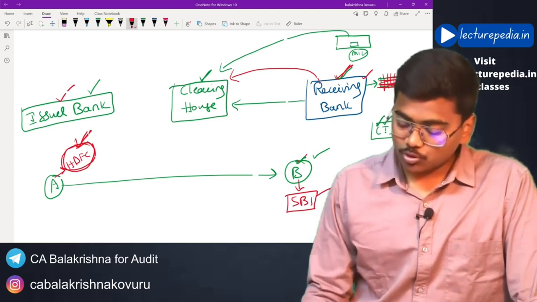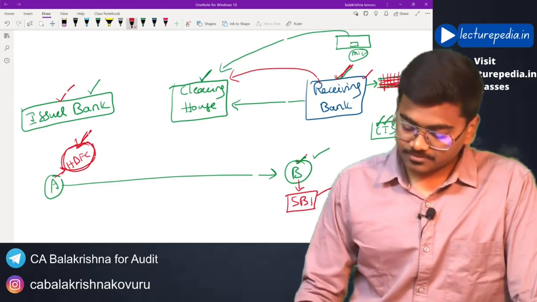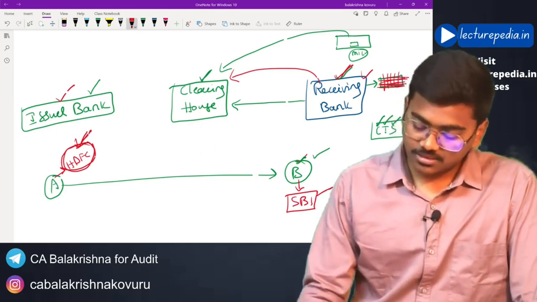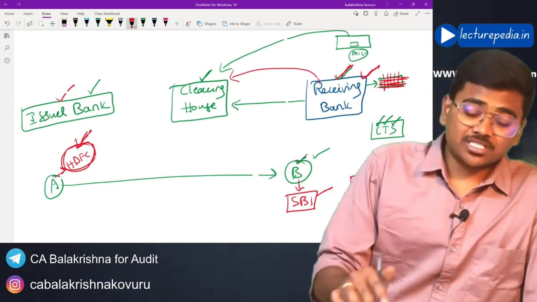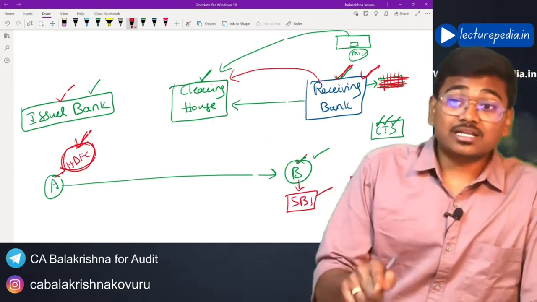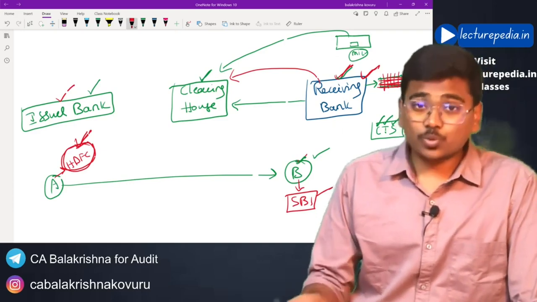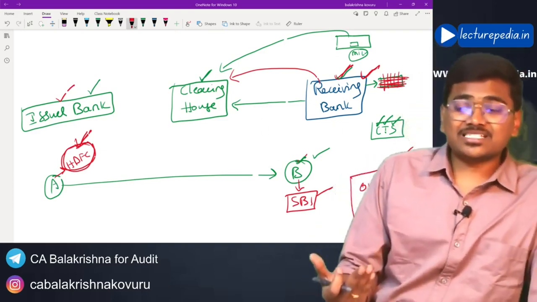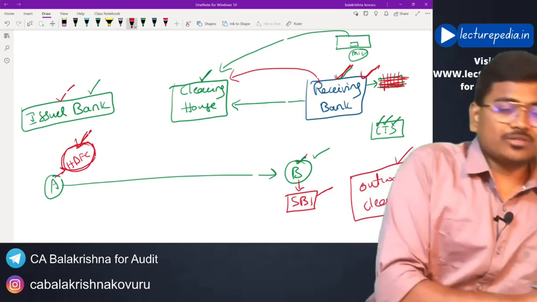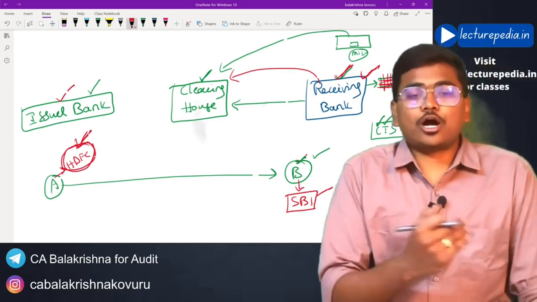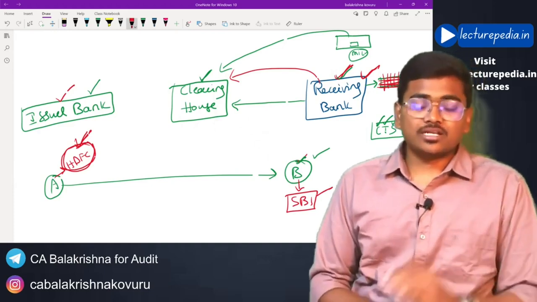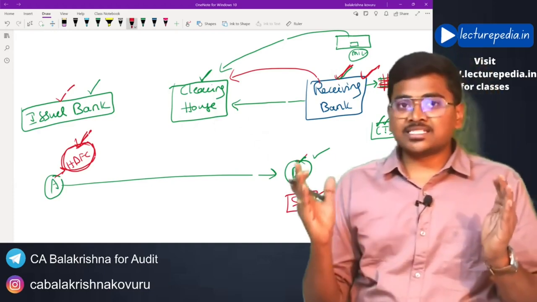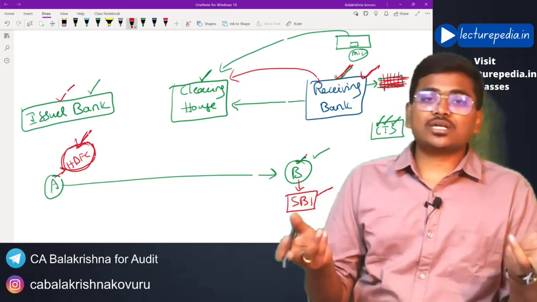Why is it known as outward clearing? Because the receiving bank is SBI, but the check belongs to HDFC. Both the banks are different. That is the reason why you will be calling it outward clearing. For the purpose of clearing the check, it has to be sent out of the bank. So we are calling it outward clearing. So what is meant by outward clearing? When the issuer bank and the receiving bank are different, then it is known as outward clearing.